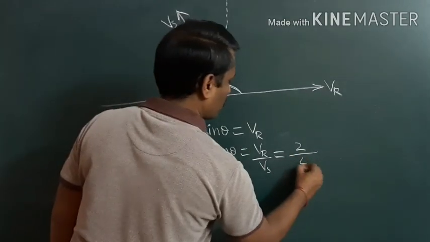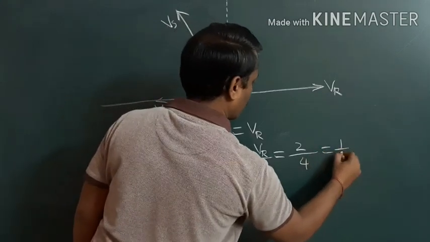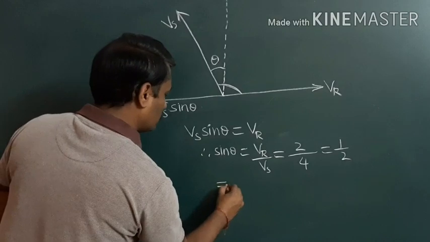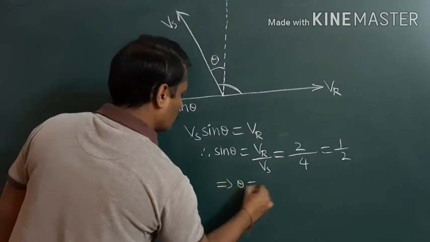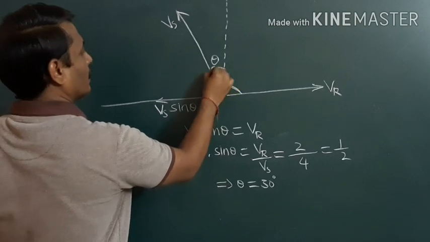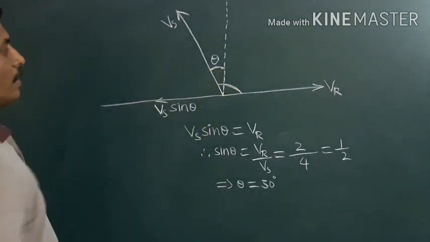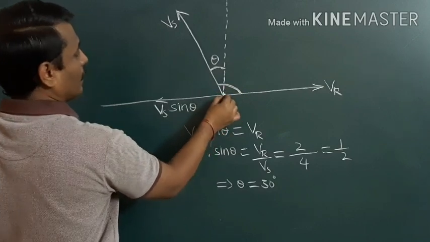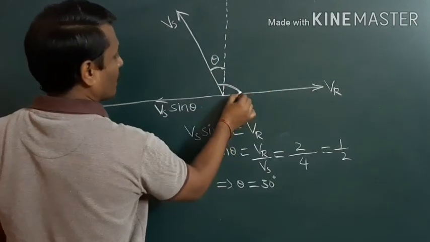It is 4 km per hour. So we get 1 by 2. So sin theta is equal to 1 by 2. So this implies theta is equal to 30 degree. But we have to find the angle, the direction of swimming with respect to the flow of river.